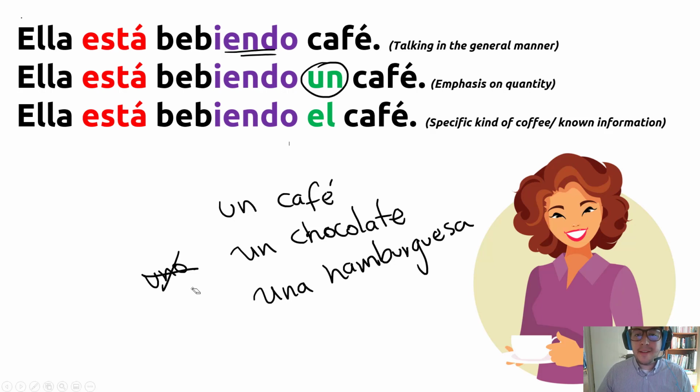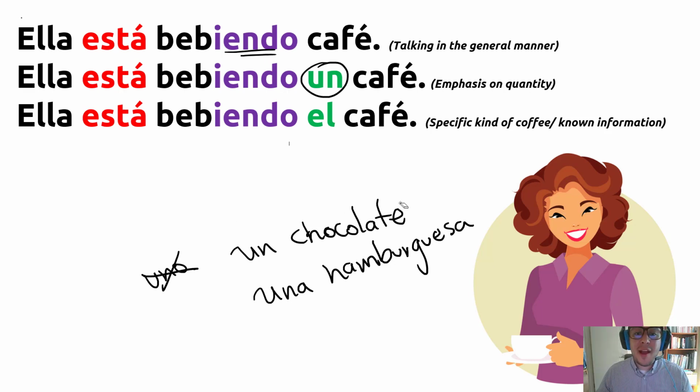So why emphasize the number? Because un café, but it can be dos cafés, tres, cuatro, cinco, five, six, seven coffees, yeah? So when we use the article un, or dos, tres, cuatro, we are emphasizing the number. Ella está bebiendo un café, only one, yeah? Emphasizing the number.